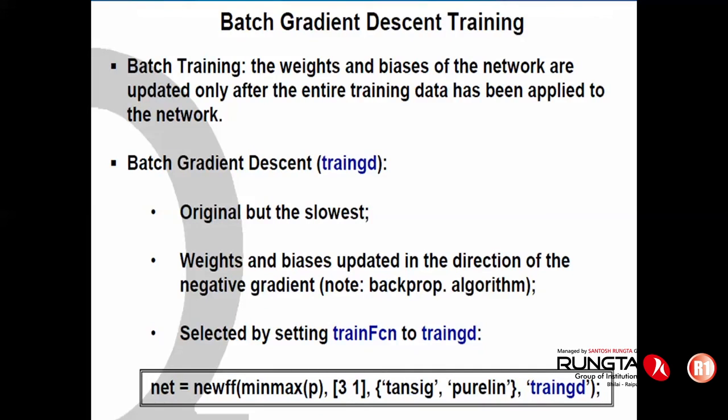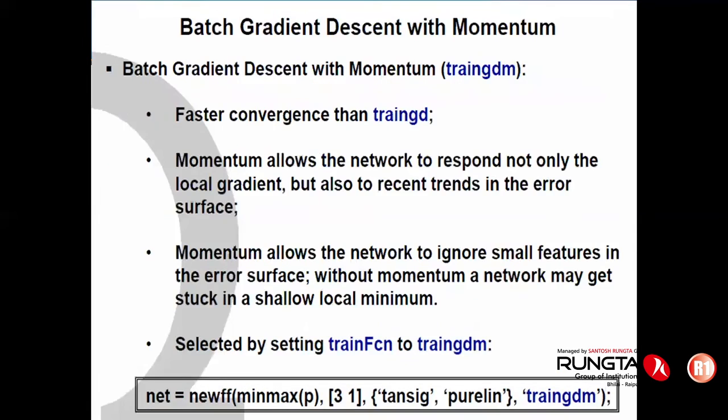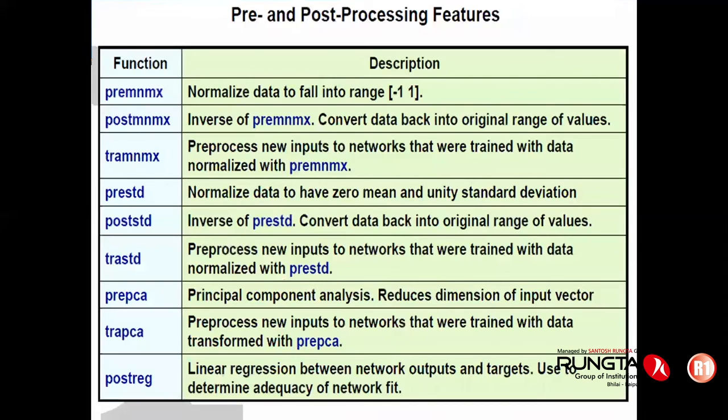There are different training algorithms such as the batch gradient descent method, gradient descent with momentum, scaled conjugate gradient method, then the Levenberg-Marquardt method, etc. There are around 12 algorithms one can use to train the corresponding neural network. Let me show you the names of different algorithms also.